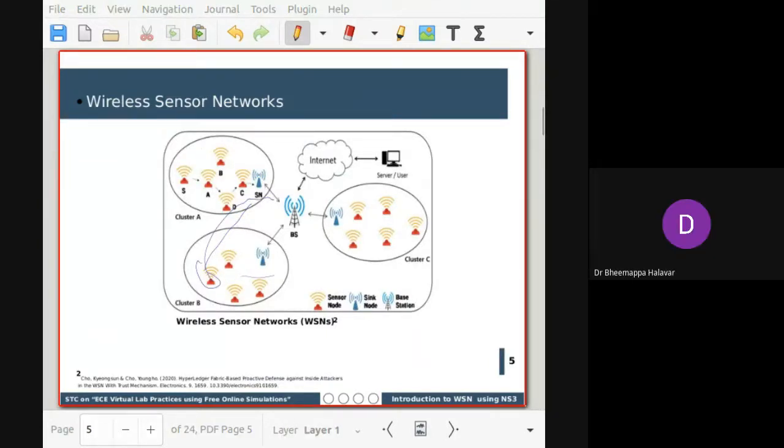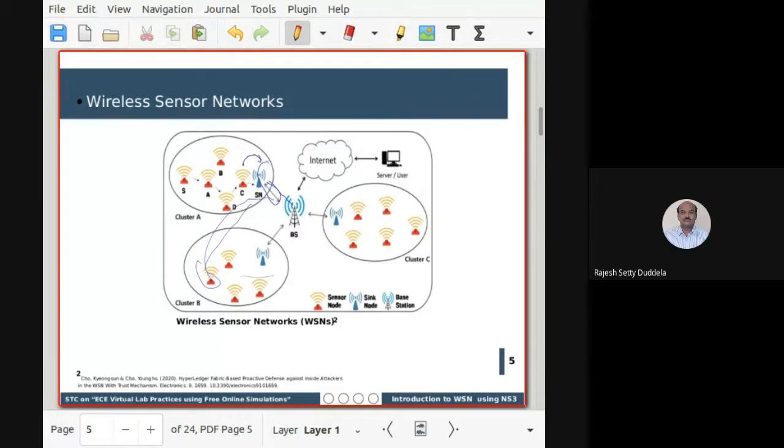Sync node generally can be a base station, which will have a bit more power. For example, sometimes a sync node can be one cluster head, which communicates with the help of the sync, where the data is collected from the cluster.